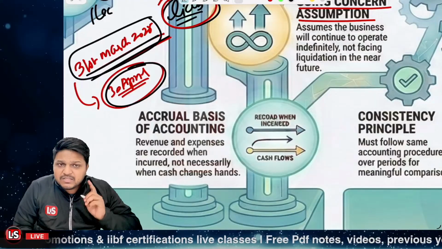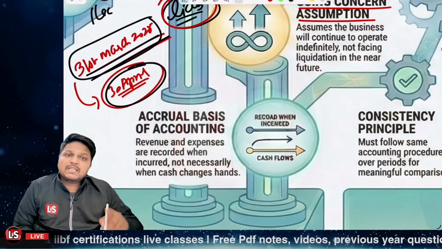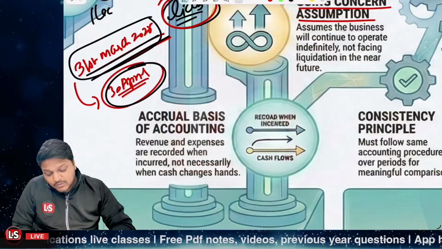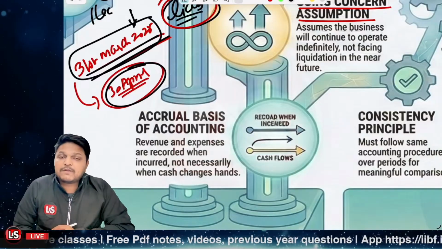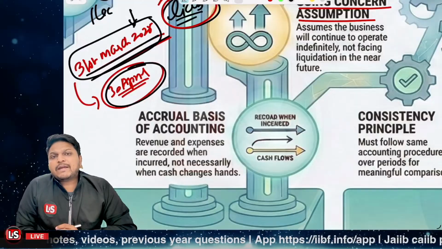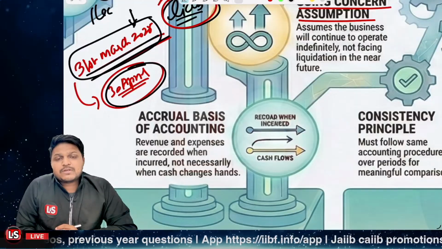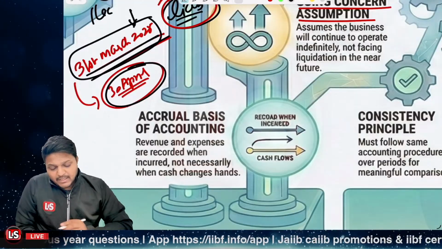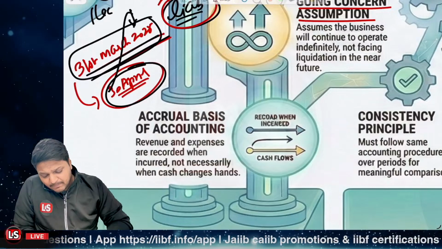So you should consider that amount in the financial year corresponding to 31st March, that is 24-25 only, and not 25-26. Is that clear? So that's about the accrual basis of accounting. Let me just give you one more simple example related to it.